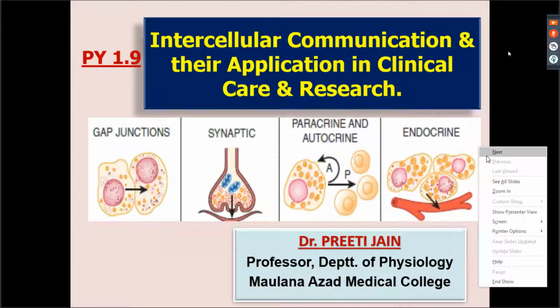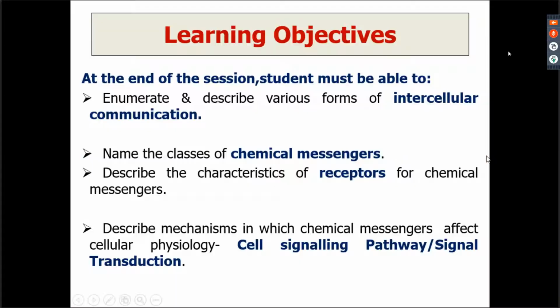Now in your general physiology classes, you have already learned about the homeostatic mechanisms. You have been taught about the transport which occurs across the cell membrane. You must have been told about the intercellular connections as well, right? So today I'll be concentrating on intercellular communication. Then you should be familiar with what is a chemical messenger.